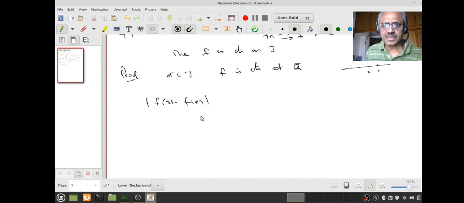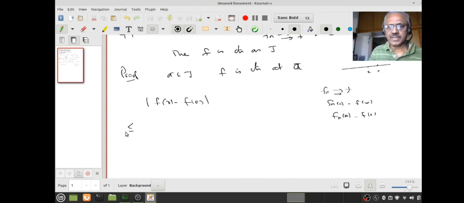Then I have to estimate this. Do I know how to estimate? I do not know how to estimate. What do I know how to estimate? Remember, Fn converges to F uniformly. In particular, I know how to estimate Fn of x minus f of x. Similarly, I know how to estimate Fn of a minus f of a. Do you understand this? So somehow I have to bring in these things. So what do you think I will do? We will use some kind of a trick.